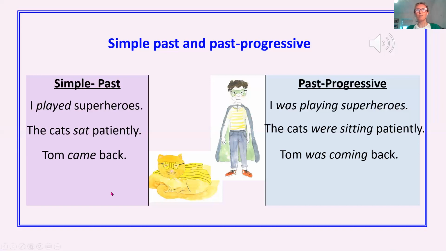And then the last one, Dad read. So Dad is he. So what do we use with he? Is it was or were? And then read. What does read become with the ing on the end? So with Dad, it will be was, and then read will become reading. So Dad was reading. So in the past progressive, it's was playing, were sitting, was coming, was reading.